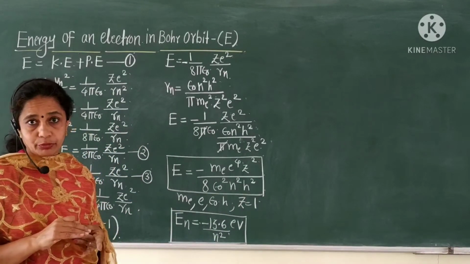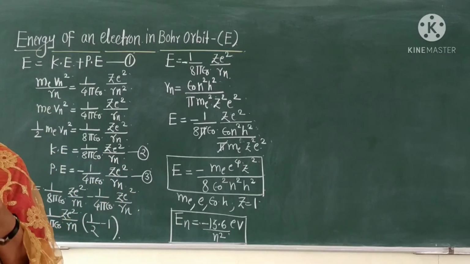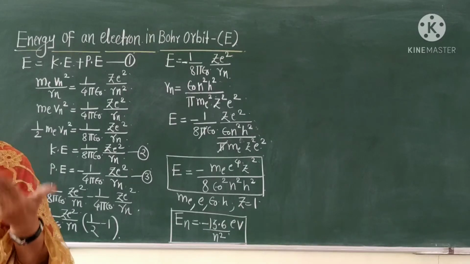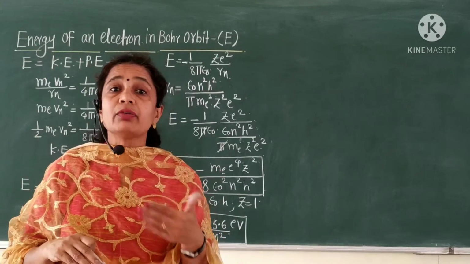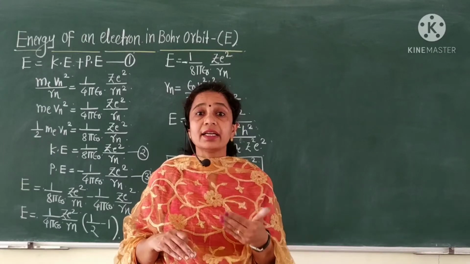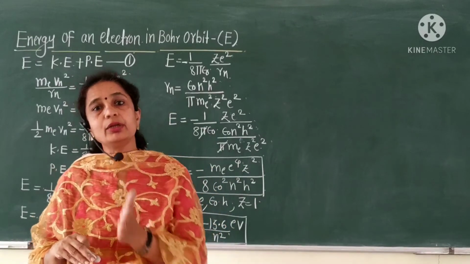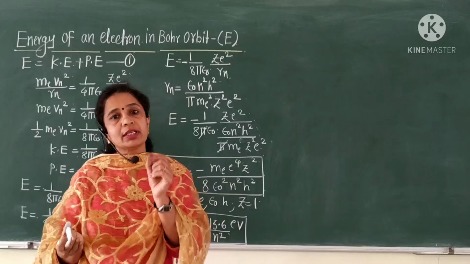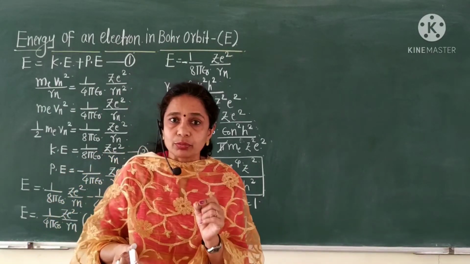This is an important point, because the first orbit, which has the minimum energy, is called the ground state of the atom. An orbit with higher values of n, and therefore higher values of energy, is called an excitation state or excited state of the atom.